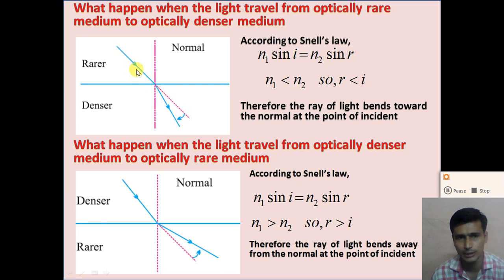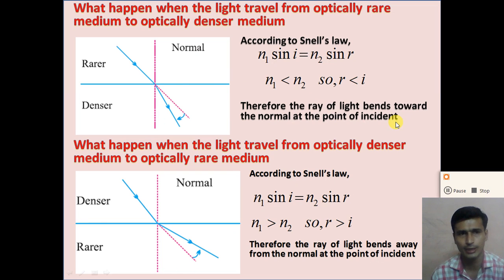Here the original direction of the incident ray is like this, indicated by the dotted line, but due to the different refractive index of the medium, the ray of light bends towards the normal, because here the angle of refraction r is less than the angle of incidence i, right. So therefore the ray of light bends towards the normal at the point of incidence.